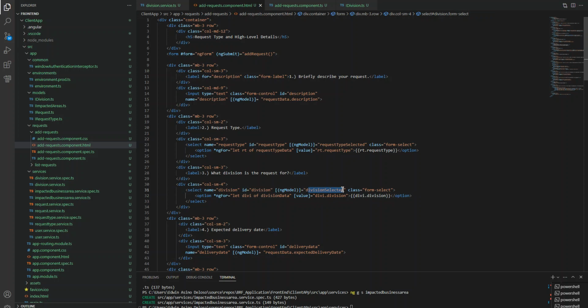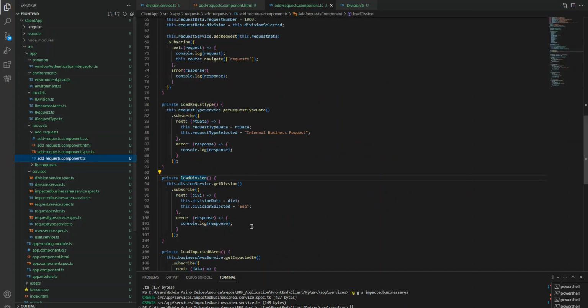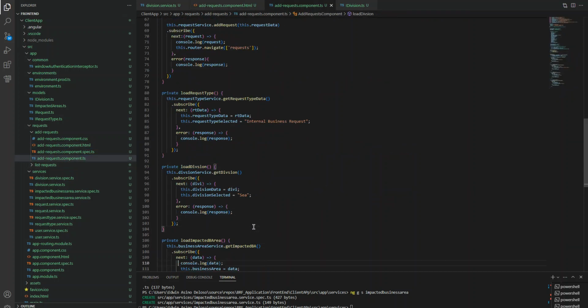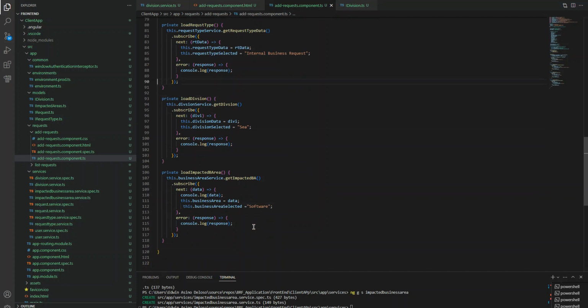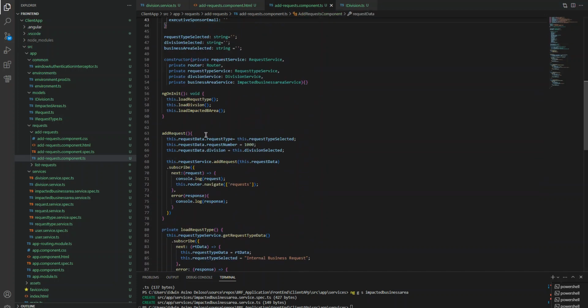So when we fast it, what we selected will be saved in this variable, which is here. And then before we add the request, we call this add request. This is the request service that will add. It will post data to our server. I modify this request data so that division is equal to this division selected. So this is the selected division, and that will be saved in our database.